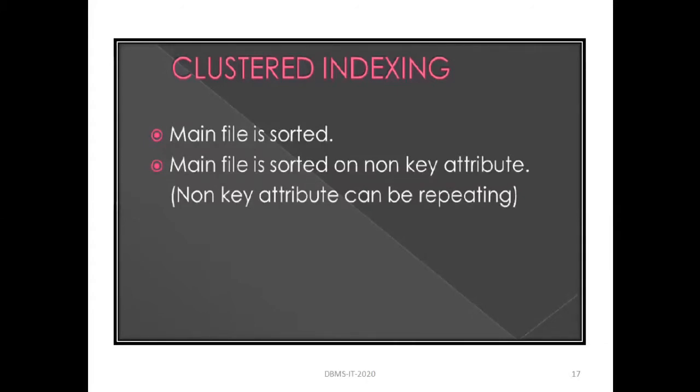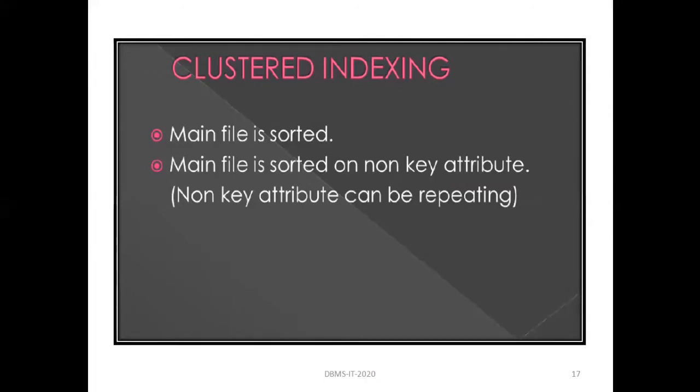Suppose, for example, there is a student information table which contains records like student ID, name, department, grade, and so on. When the indexing is created on the basis of the student ID, that is the primary key, then that is known as primary indexing.